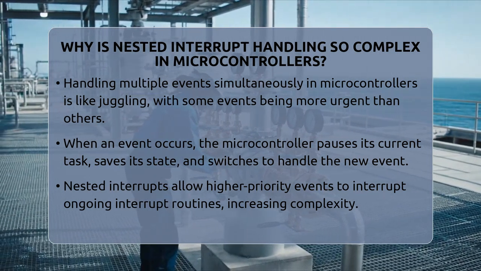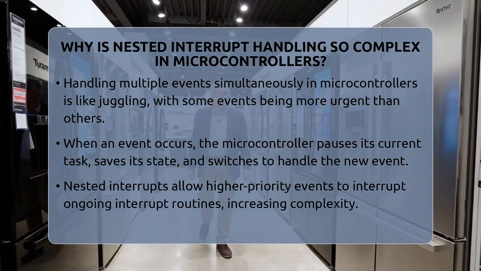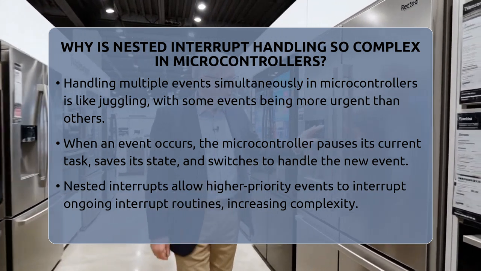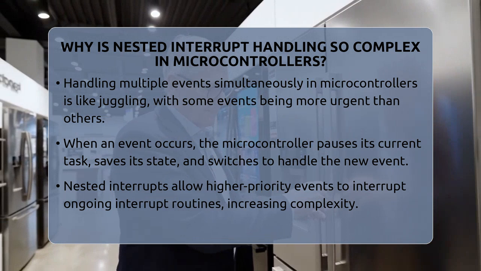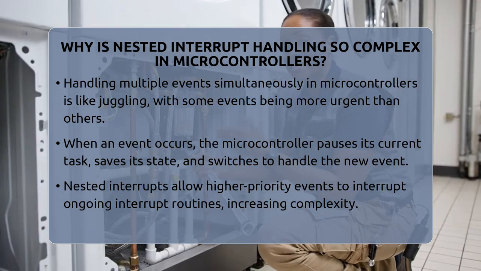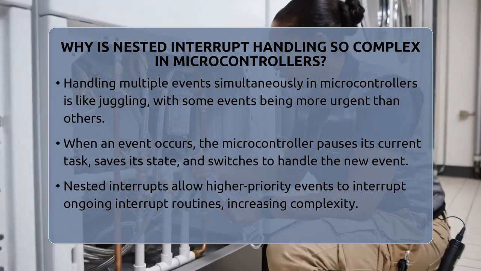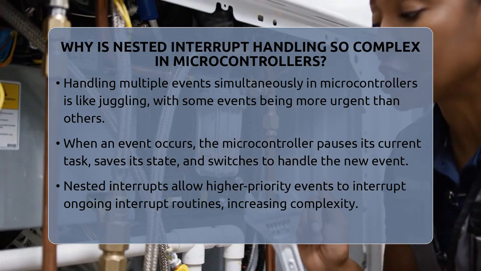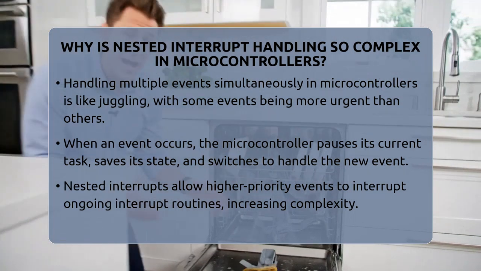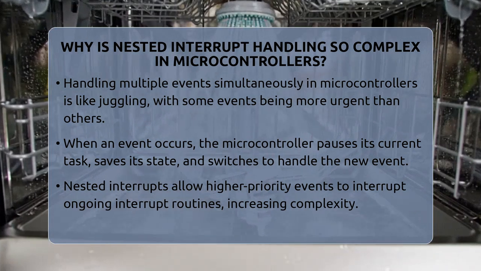When a microcontroller is running a task and another event suddenly becomes more important, it needs to pause, save its current work, and switch to the new task. But if another even higher priority event comes in while it's handling the second, the process gets even more complicated. This is the essence of nested interrupt handling.